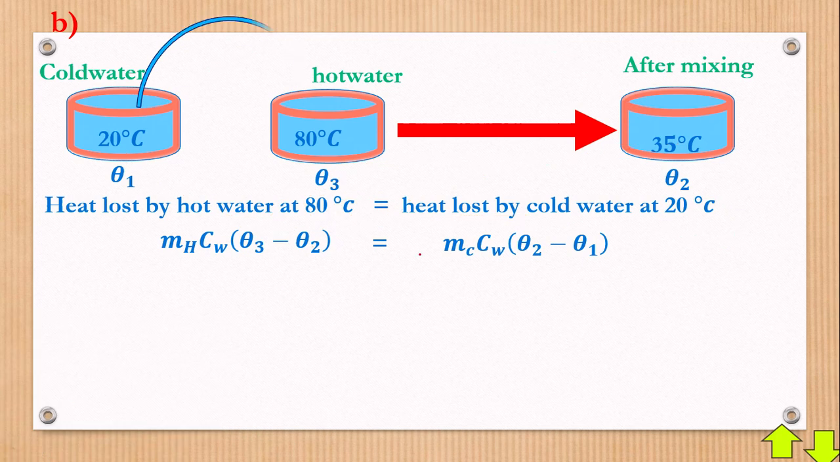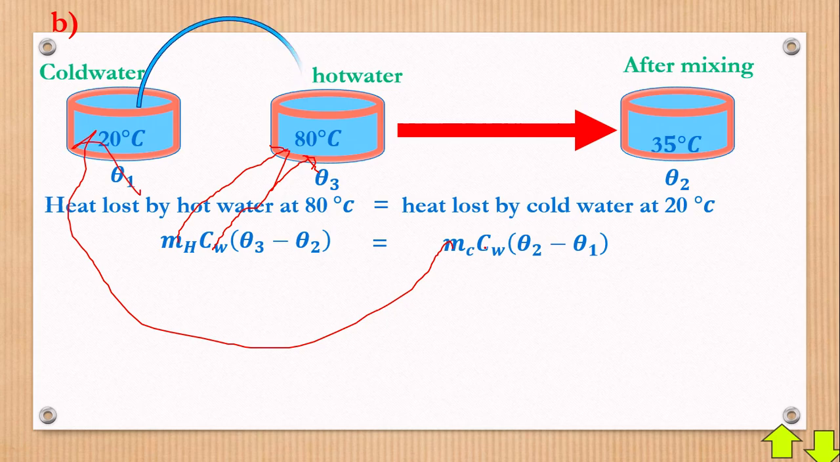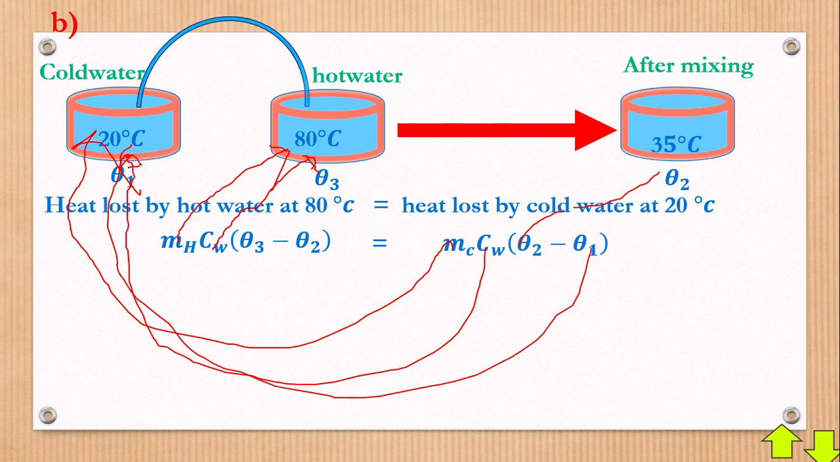Now, what we must know here is that mH is the mass of the hot water. Specific capacity is the specific capacity of water. Whether water is hot or not, the specific capacity of pure water is known and has been given in the question. Now, this one is the mass of the cold water. Specific capacity of the cold water is always the same, whether water is hot or not. Specific capacity remains the same. Theta 2 is right there, and theta 1 is right here. Here, theta 3 is right here, and theta 2 is right there. Hope you're on the same page.